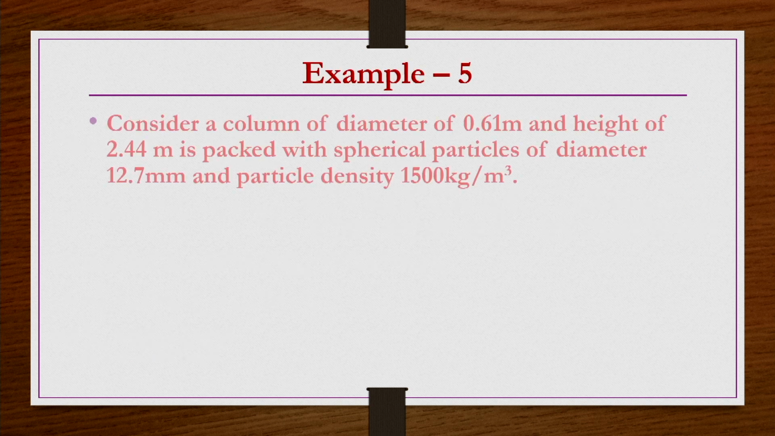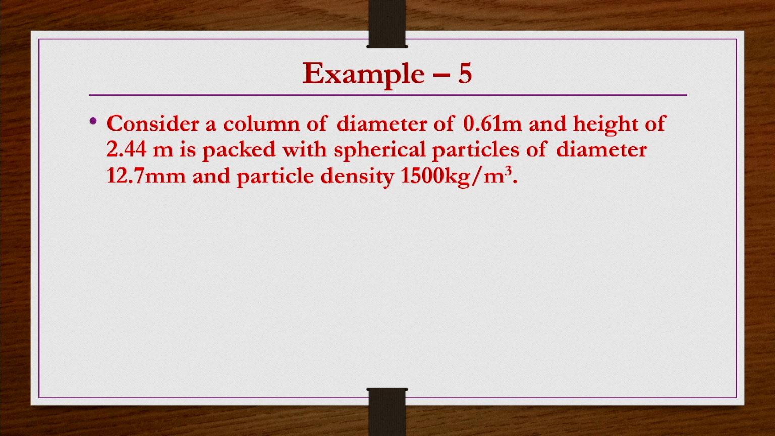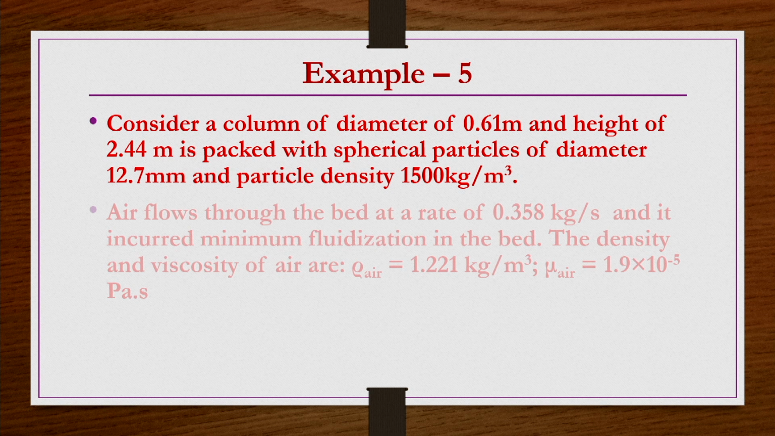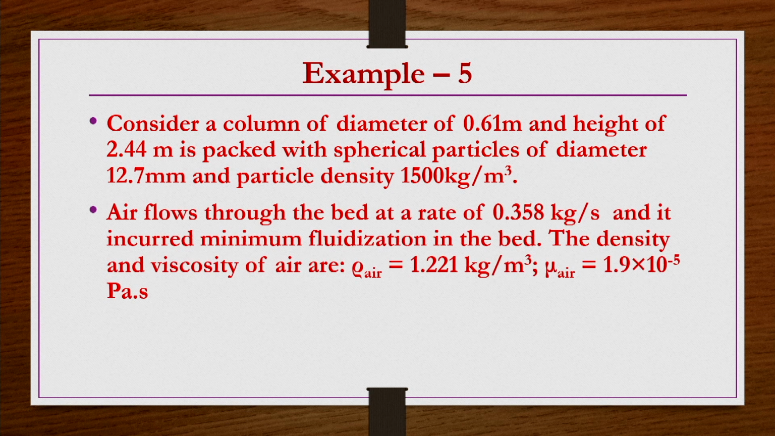Okay, one more example problem. Here what we do: minimum fluidization velocity, if it is known, we have to find out the voidage at minimum fluidization condition. So, that is what we have to find. Okay.